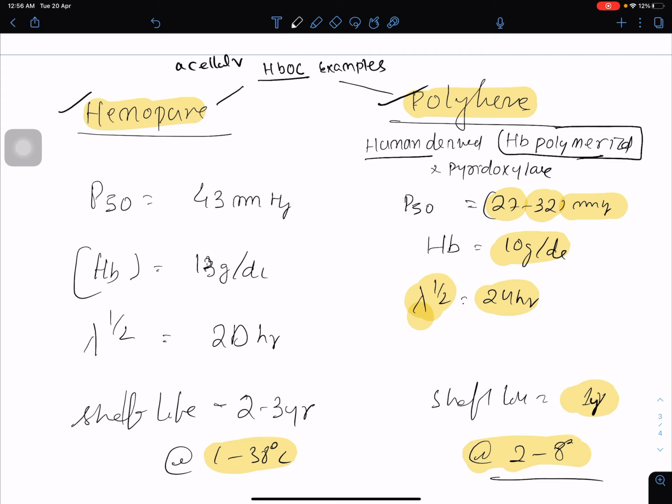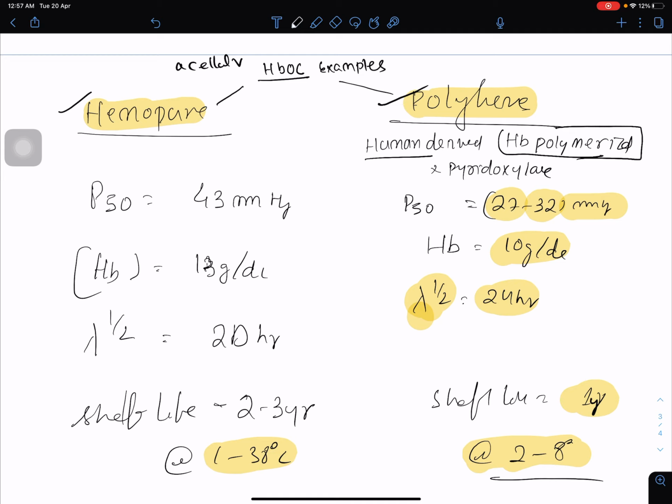This is at 2 to 8 degrees centigrade. Actually normal blood can be stored for 35 days and it has to be used within 24 hours, but these types of acellular HbOC samples can be stored for 2 to 3 years. That is an advantage, that is long shelf life.